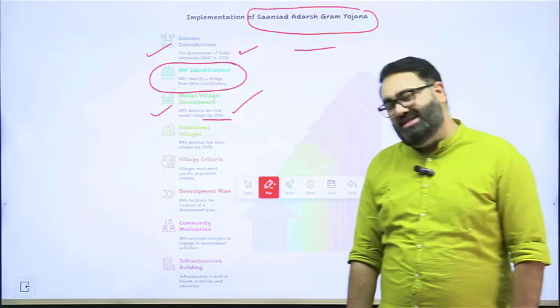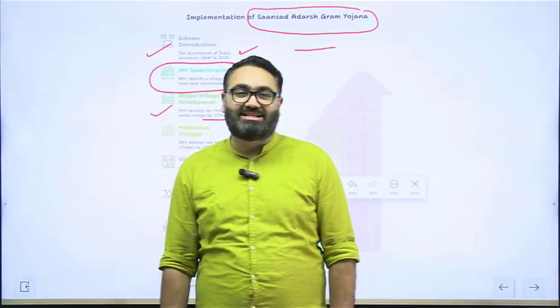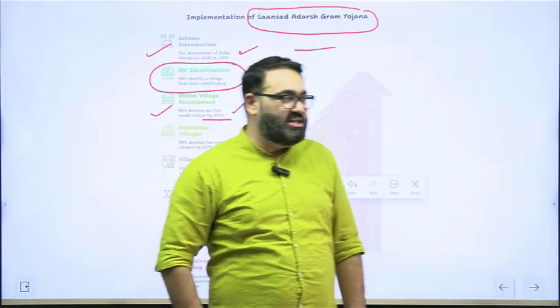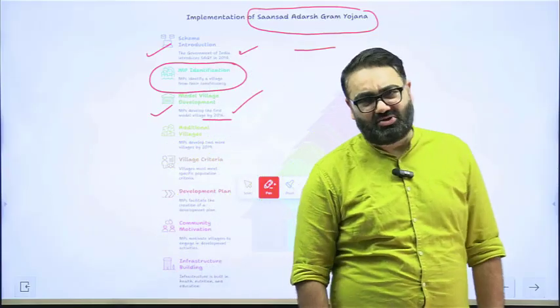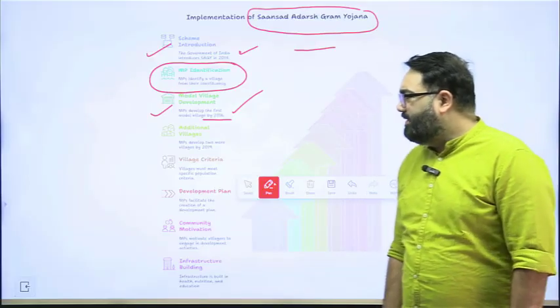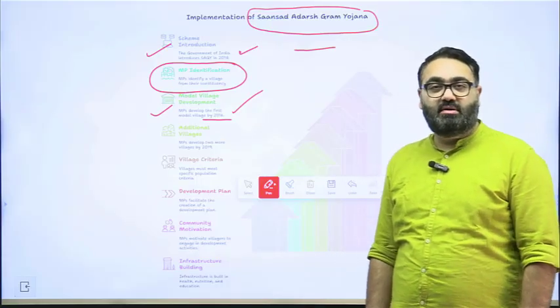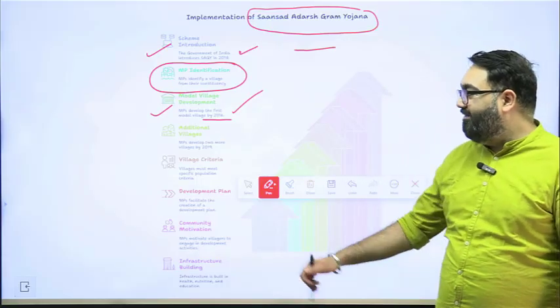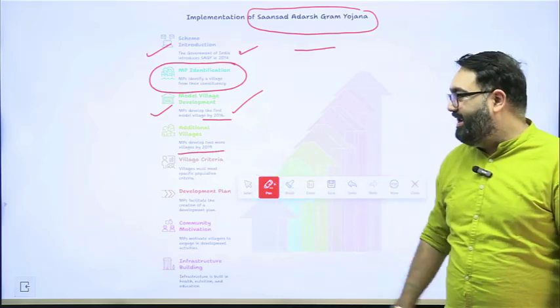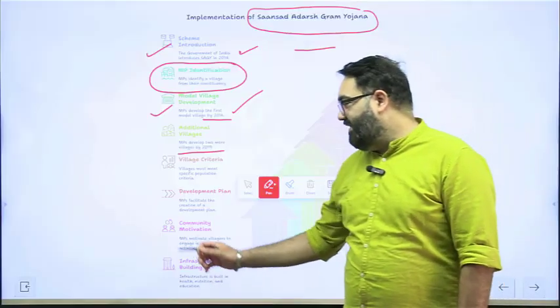But as I said, when the government does not allocate resources specifically for a scheme, it is very hard for such a scheme to become successful. So it did not really become successful at that point of time. The government, in fact, then asked the MPs to adopt even more villages. MPs, in fact, were asked to develop 2 more villages by 2019, but again, as I said, not really successful. We did not see a lot of development as such.